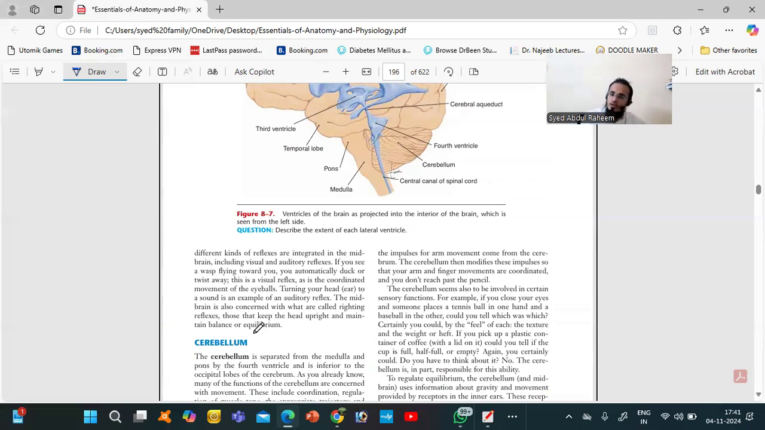Whenever a sound comes and you turn your face, or you see something, it is due to the midbrain, the reflexes of the eyes and the reflexes of the ear. Very important. It is also related to balancing. So here, the medulla, pons, and midbrain are very, very important.